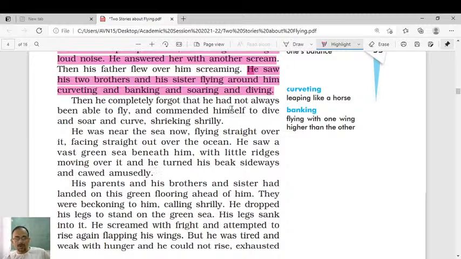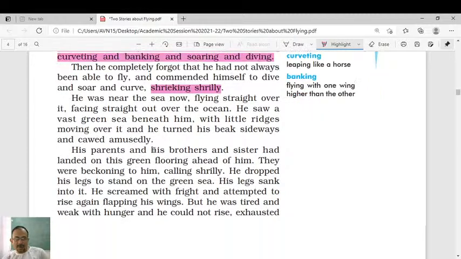Then he completely forgot that he had not always been able to fly, and commanded himself to dive and soar and curve, shrieking shrilly. He was near the sea now, flying straight over it, facing straight out over the ocean. He saw a vast green sea beneath him, with little bridges moving over it, and he turned his beak sideways and cawed amusedly. His parents and his brothers and sister had landed on the green flooring ahead of him. They were beckoning to him.